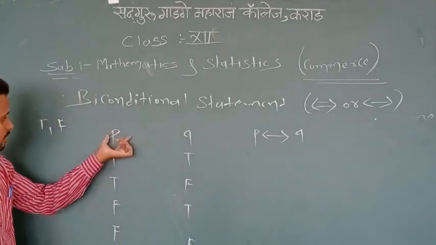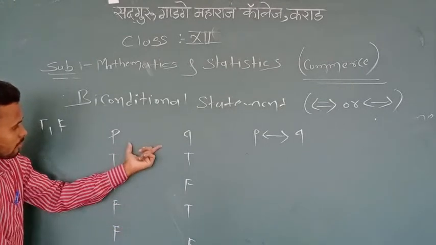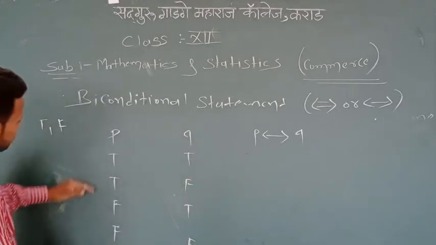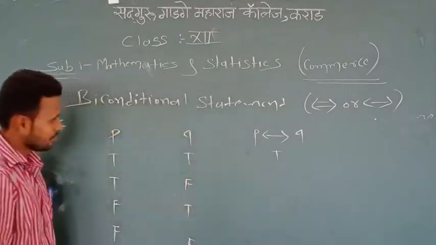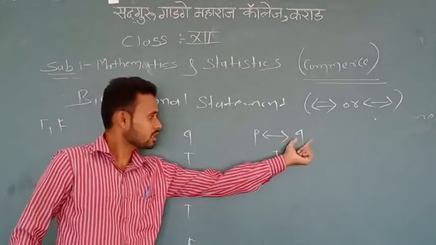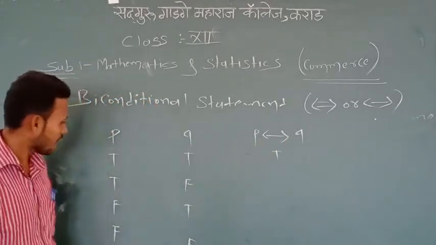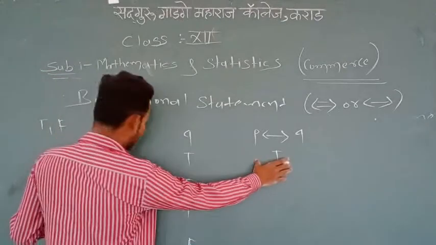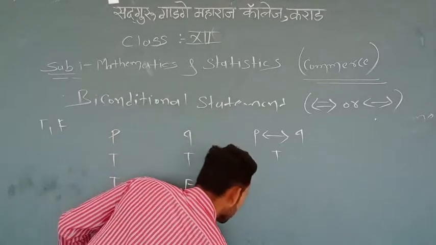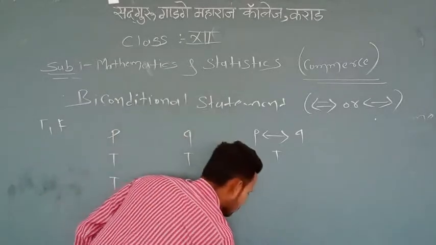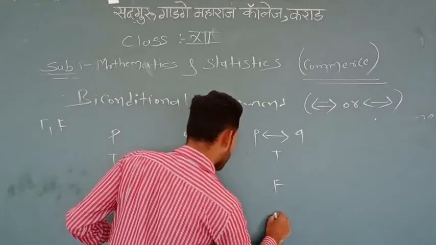Then P and Q are two simple statements. The truth value of the biconditional of these two statements: if both the substatements of the biconditional statement are true, then the biconditional is true, otherwise it is false. Sorry, here also true. Then next, TF is false, and these are also false.